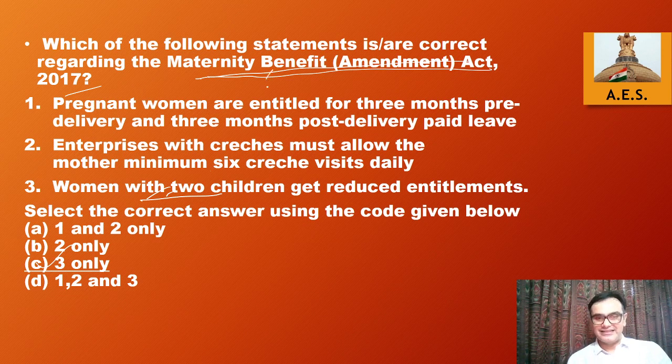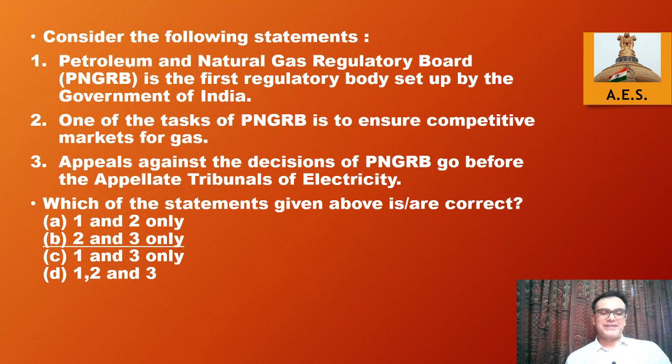So they are part and parcel of current affairs. You have to study all the nitty-gritties like we talked about earlier as well. Okay, then next one. Petroleum and Natural Gas Regulatory Board is the first regulatory board set up by the Government of India. There have been many. Then, one of the tasks of this board is to ensure competitiveness in the markets of gas. Appeals against the decision of PNGRB go before the Appellate Tribunal of Electricity. These last two statements are correct. First one is wrong. There have been many regulatory boards set up earlier also.